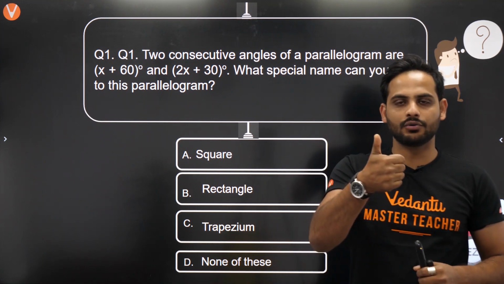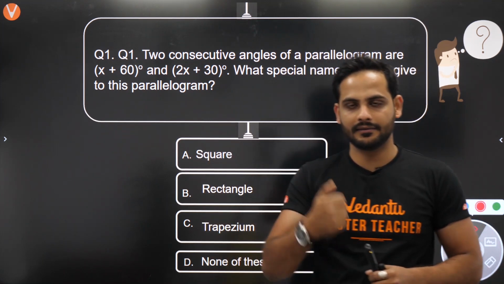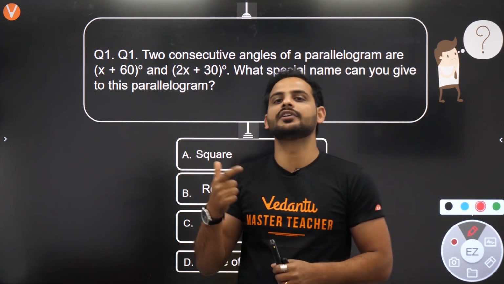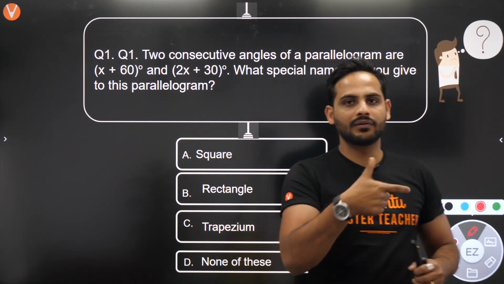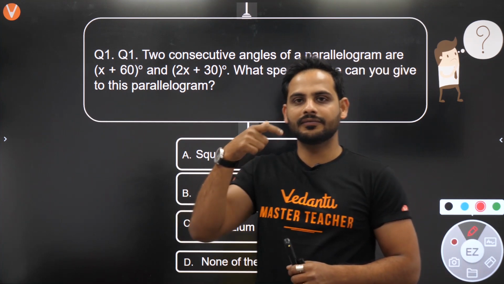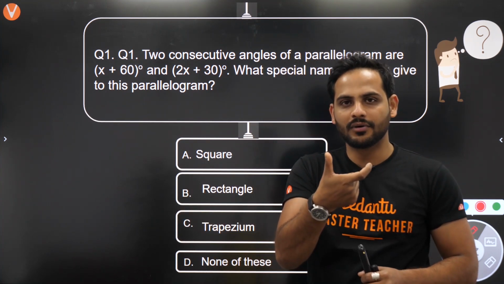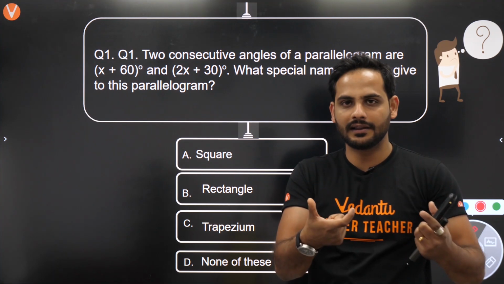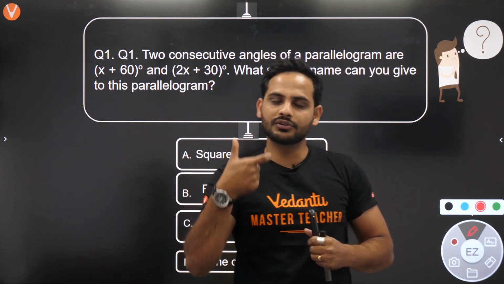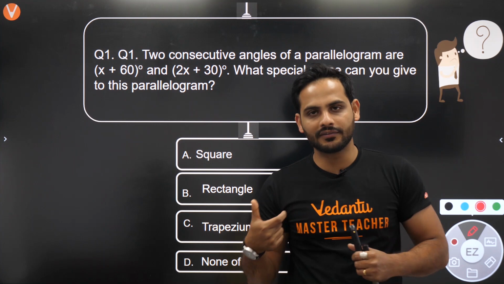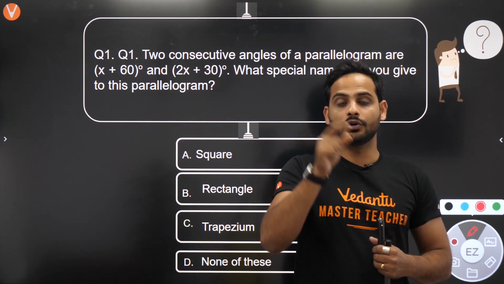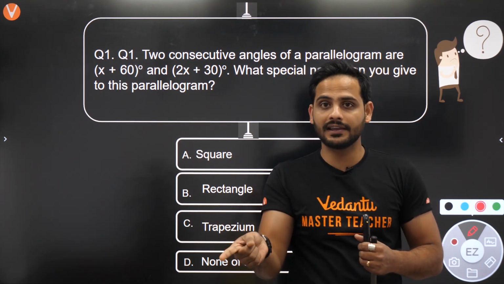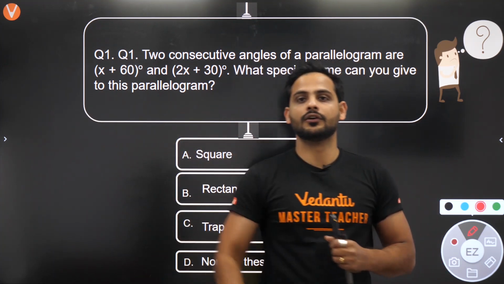So this way we need to find out what is the definition for all. For trapezium I have told you the definition: one pair of sides should be parallel. For parallelogram, both the opposite sides should be parallel. In trapezium only one pair of sides are parallel. In parallelogram both the sides are parallel. So if we have a parallelogram, I can say it is trapezium also, na? There is one pair of sides parallel. Understood? Then we come to the definition of rhombus. In that both the pair of sides are parallel and all the sides are equal. This is a special case which tells us that it is a rhombus.